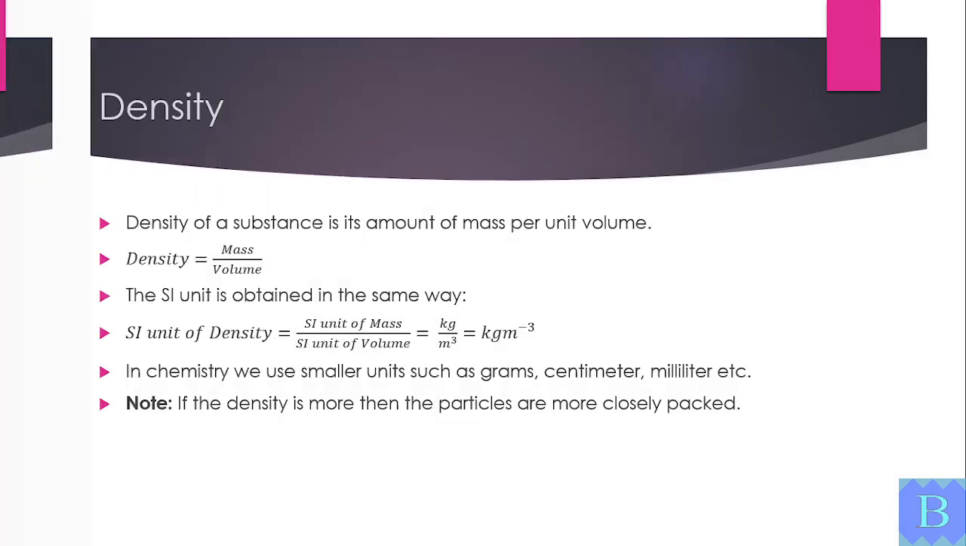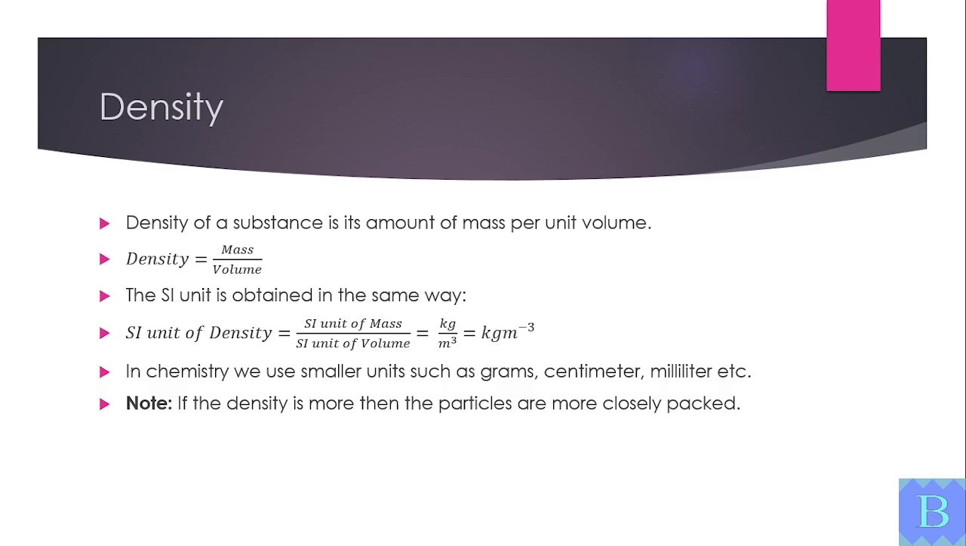Density is mass per unit volume. It tells us how tightly particles are packed. The SI unit is kilogram per cubic meter. In chemistry, we often use grams per cubic centimeter or grams per milliliter.